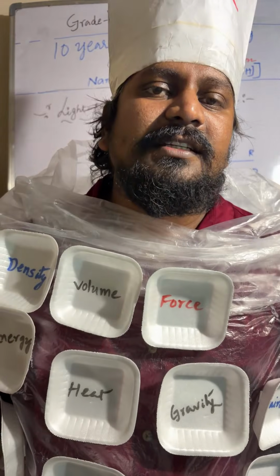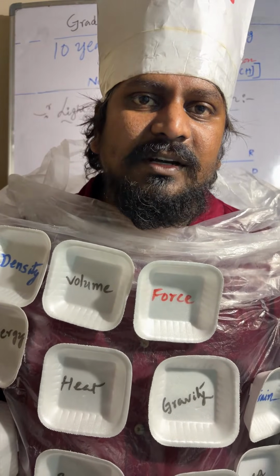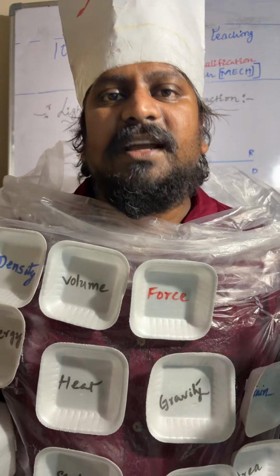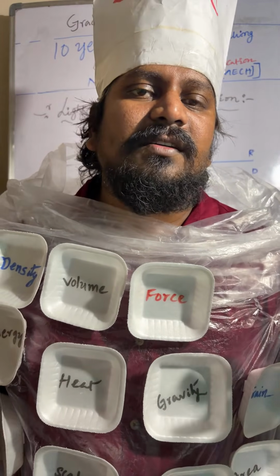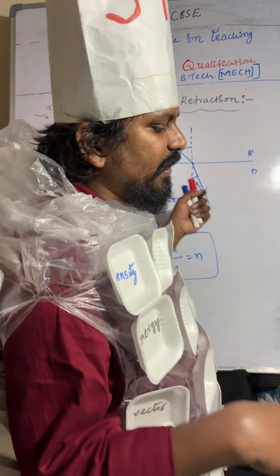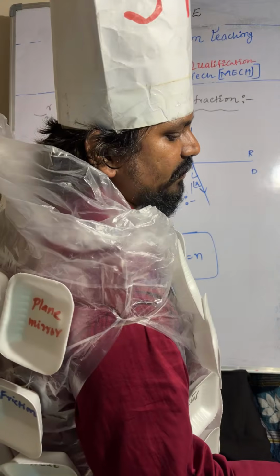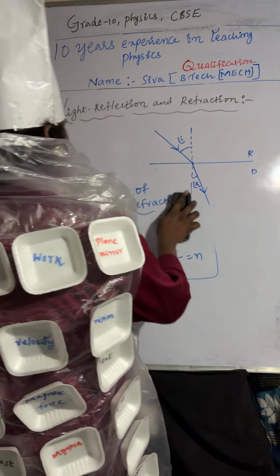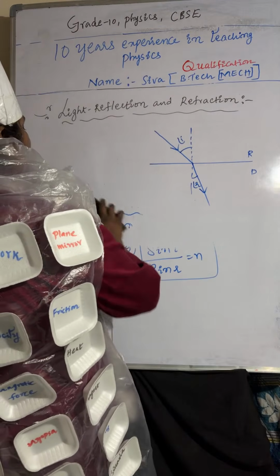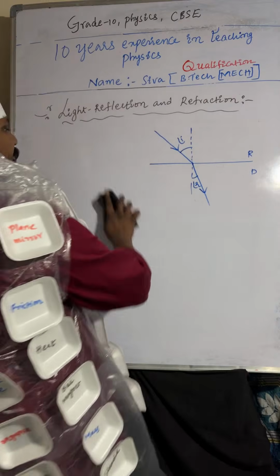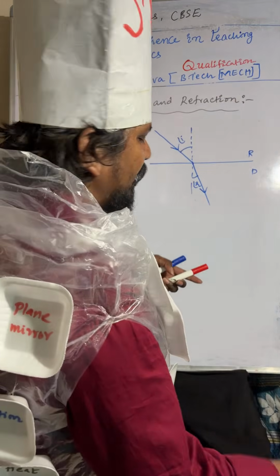Coming to absolute refractive index, n equals c by v. The ratio of the speed of light in vacuum to the speed of light in the medium is called the absolute refractive index. Understood? So we'll discuss absolute refractive index and relative refractive index.